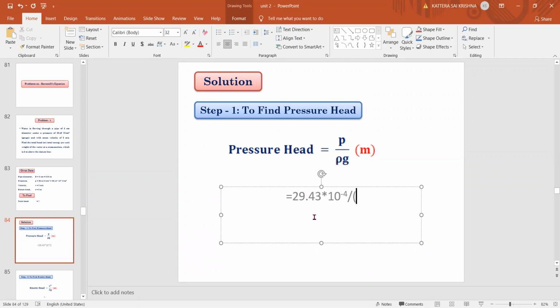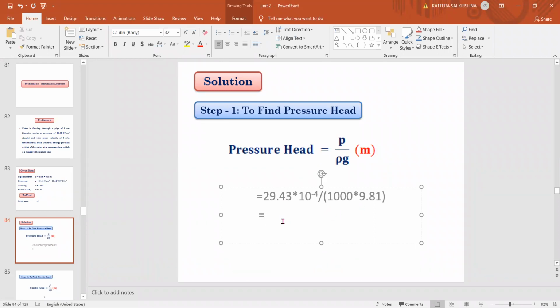Read the question. First point, water is flowing through a pipe. So the density of water is 1000, and 1000 into g value 9.81. So finally calculate the value. You'll get 29.43 into 10 power minus 4 divided by 9810.